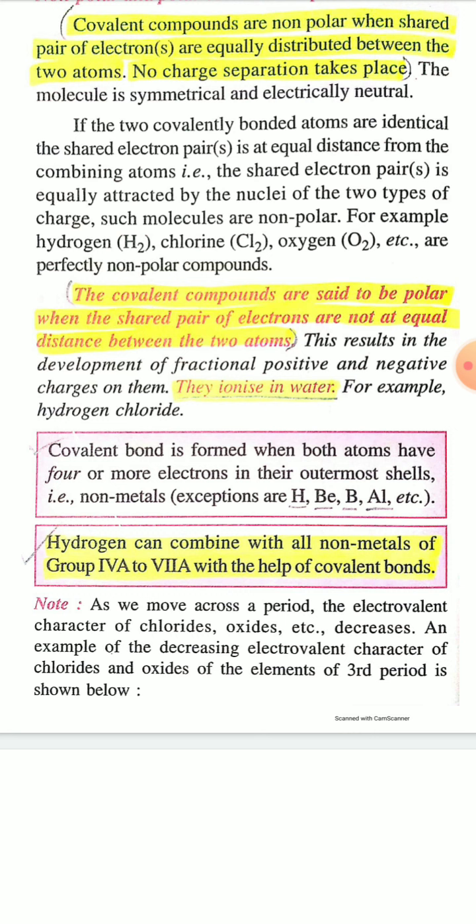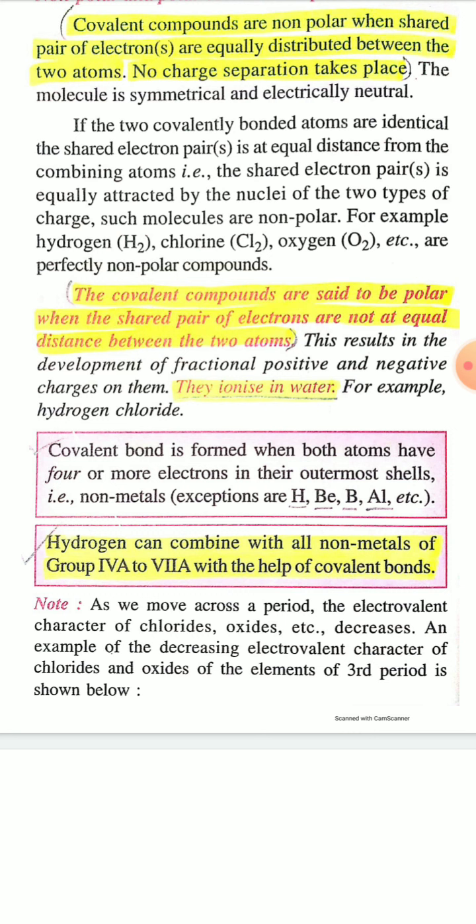For example, water is a polar covalent compound, because in water you can see single covalent bonds are formed between oxygen and hydrogen. There are a total of two single covalent bonds between oxygen and hydrogen in water, and you know that oxygen is an electronegative element.